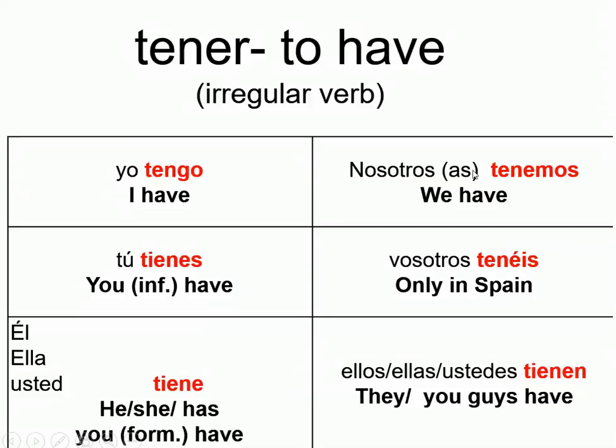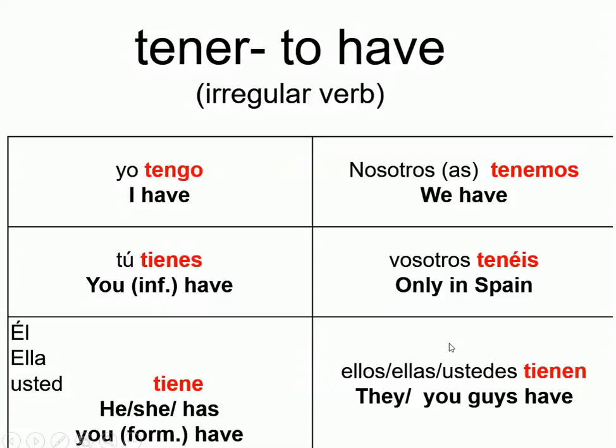Nosotros o nosotras tenemos, we have. Vosotros tenéis, we are not going to use because it's only used in Spain. Ellos tienen, they have. Ellas tienen, they have. And you guys have, we say ustedes tienen.